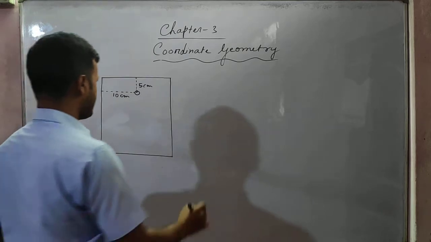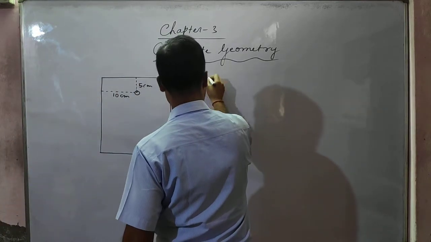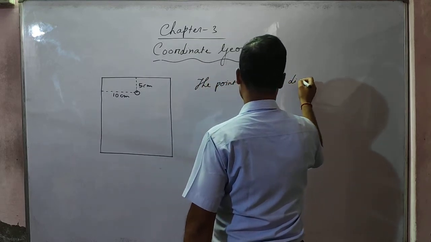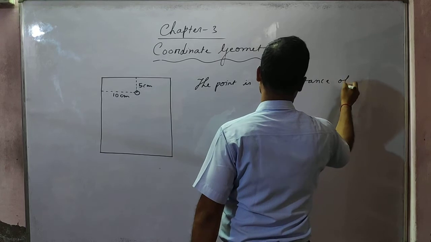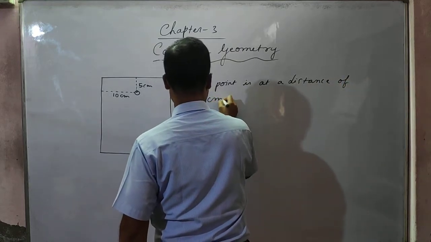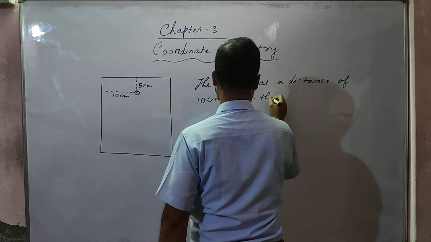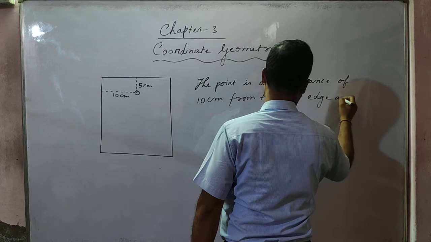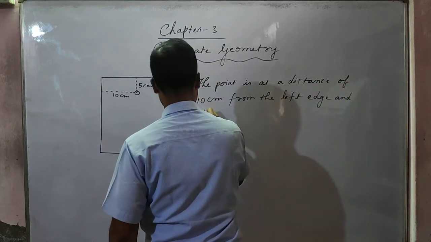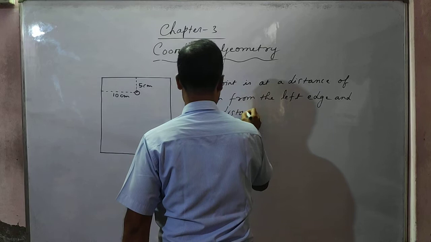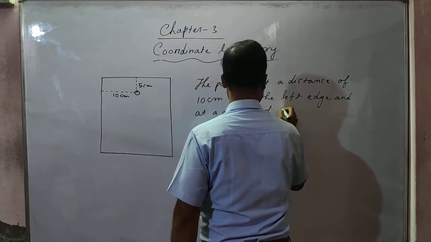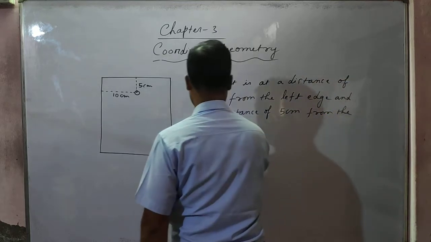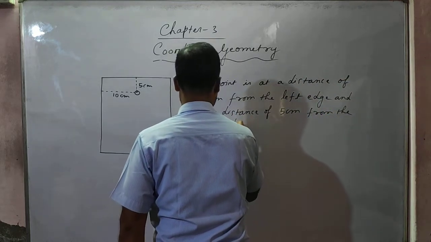You will explain to him that the point is at a distance of 10 centimeter from the left edge and at a distance of 5 centimeter from the upper edge.